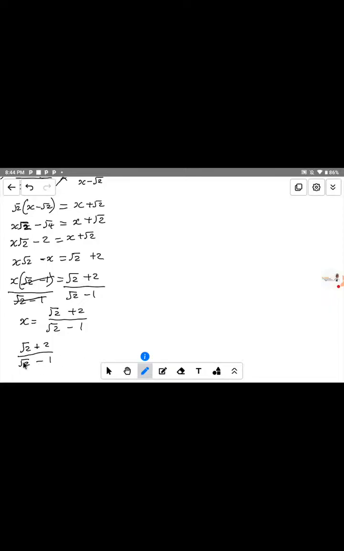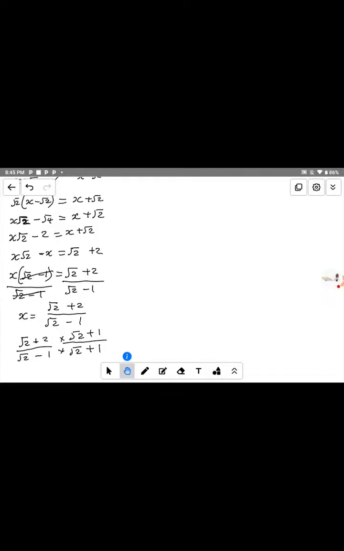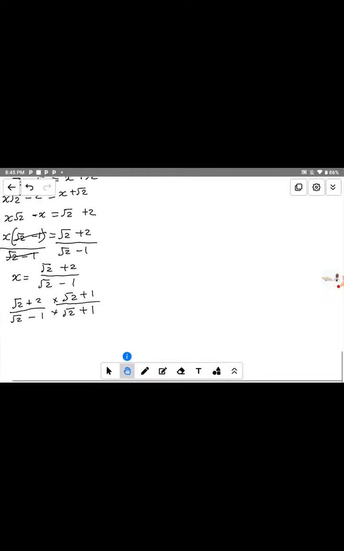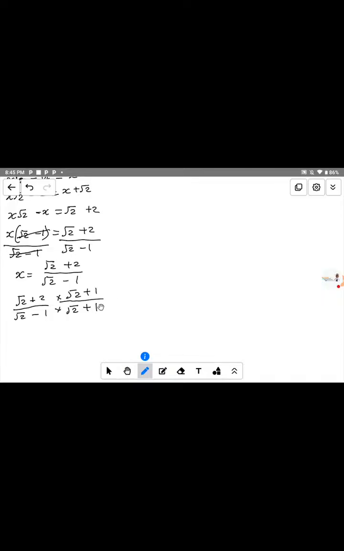Now, to rationalize it, you multiply both the numerator and denominator by the conjugate of the denominator. So that means this one is multiplied by root 2 plus 1, since the sign here is minus, this one changes to plus 1, divided by the same thing. We have root 2 plus 2 multiplied by root 2 plus 1. So that is why we rationalize it. Now let's solve it step by step, and put it in brackets for better understanding.